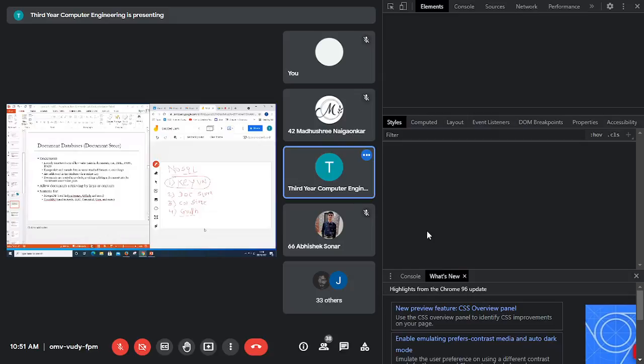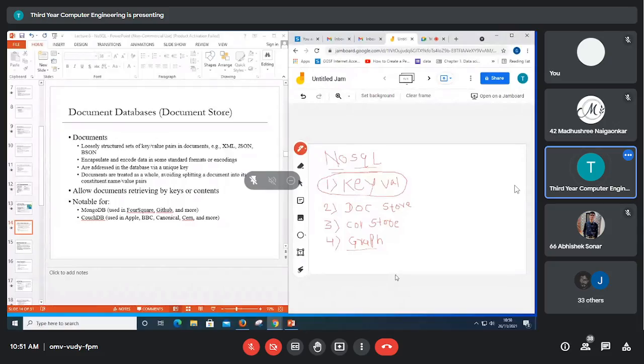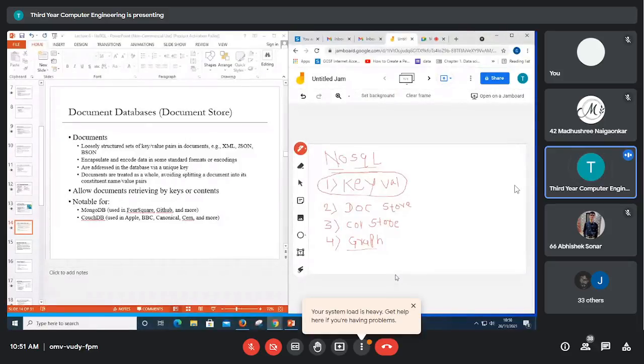type of data set. Every application we cannot use key value store. For every application we cannot use document store or column store or graph-based technique. So depending on the type of data and depending on the outcome, we have to select the NoSQL database. Every time when we have data, definitely it is now unstructured data.